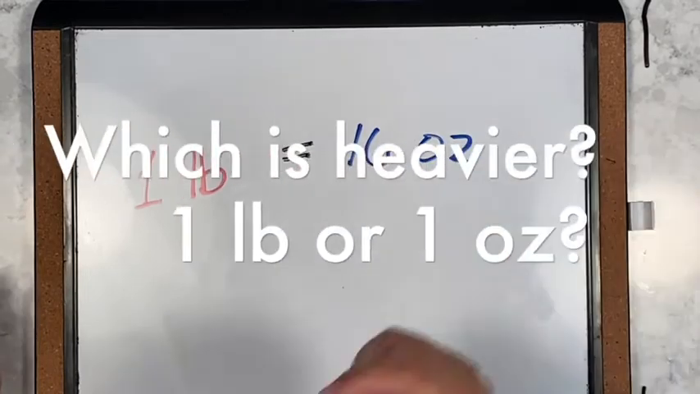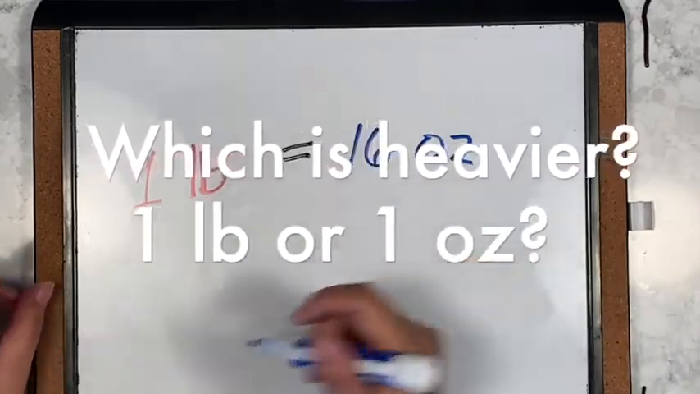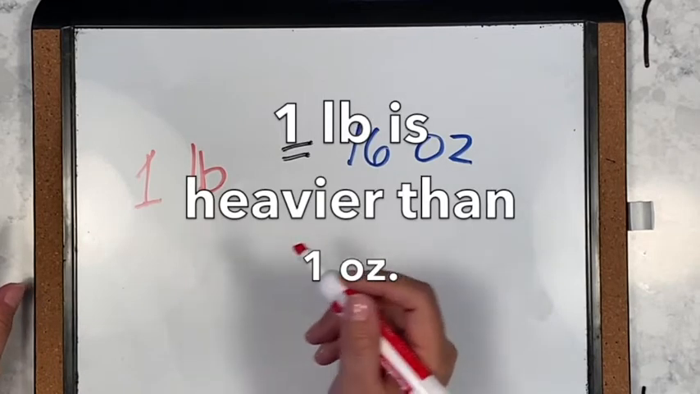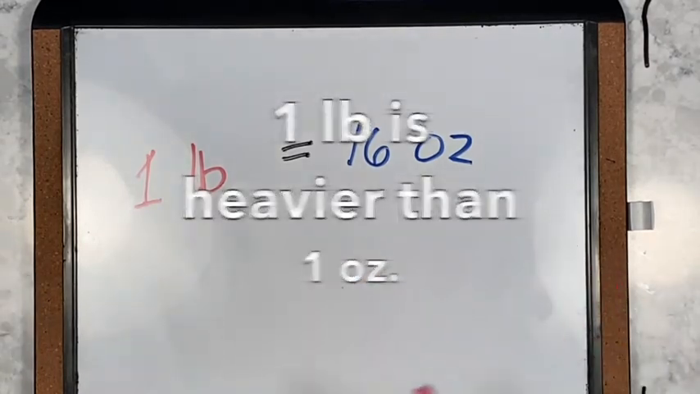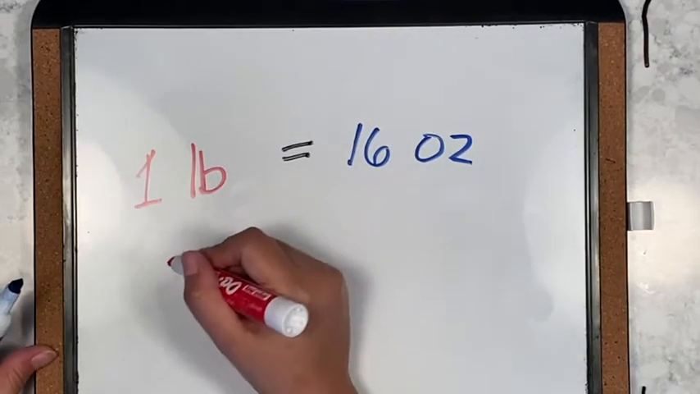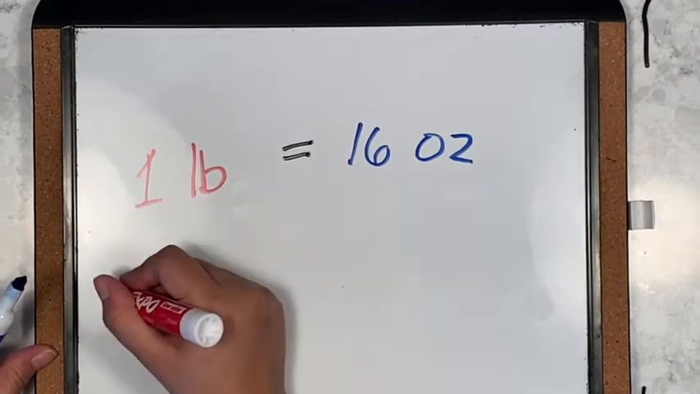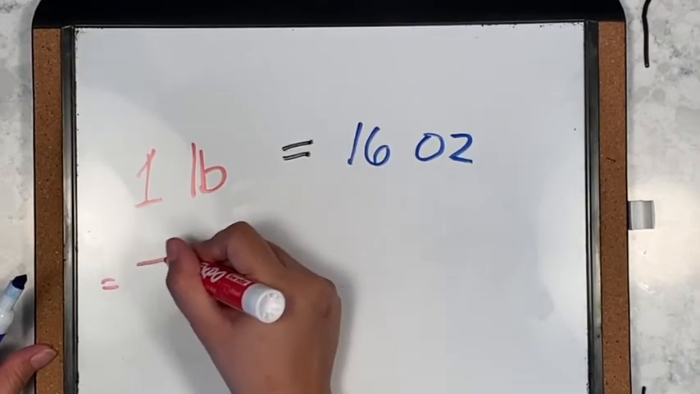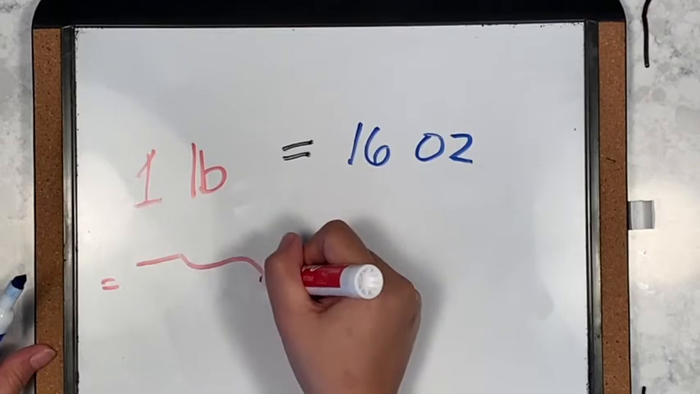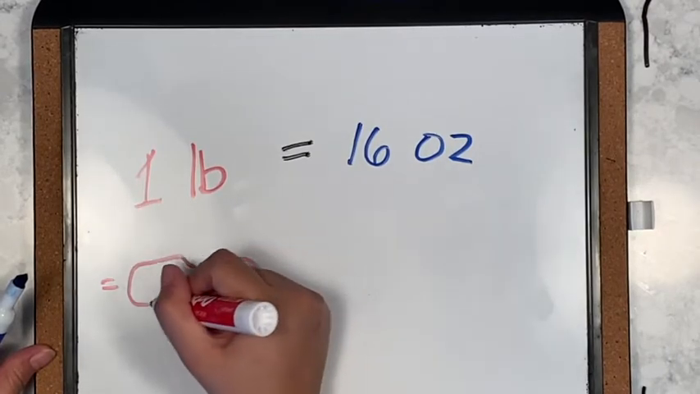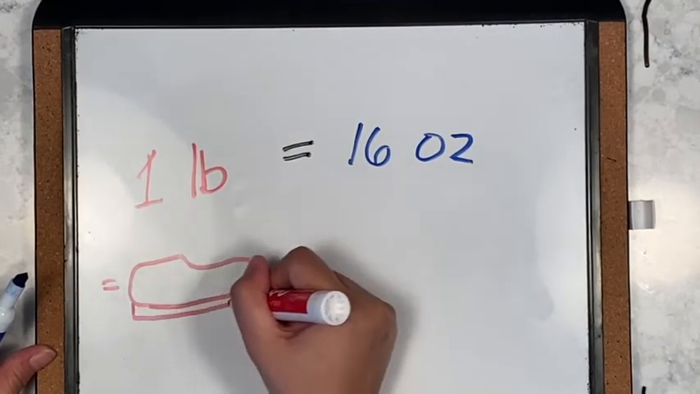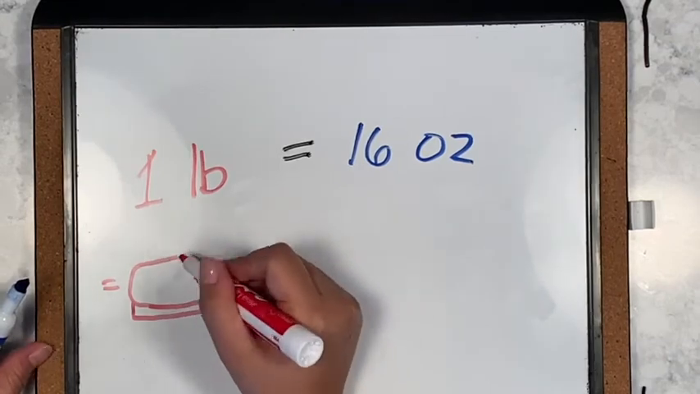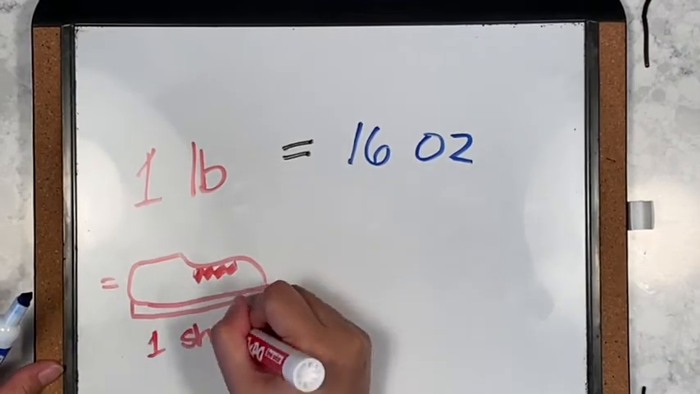Which is heavier, 1 pound or 1 ounce? 1 pound is obviously heavier than 1 ounce. In fact, 1 pound is like the same weight as somebody's shoes. Yeah, it's like a shoe. So 1 pound is equal to like 1 shoe.